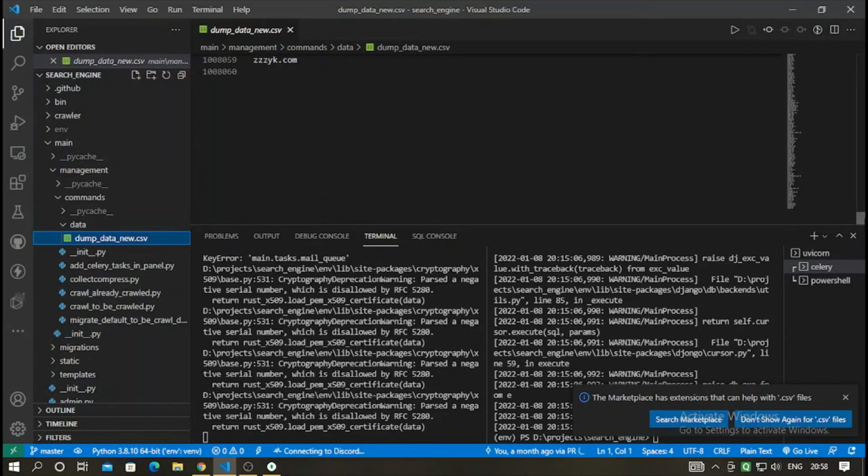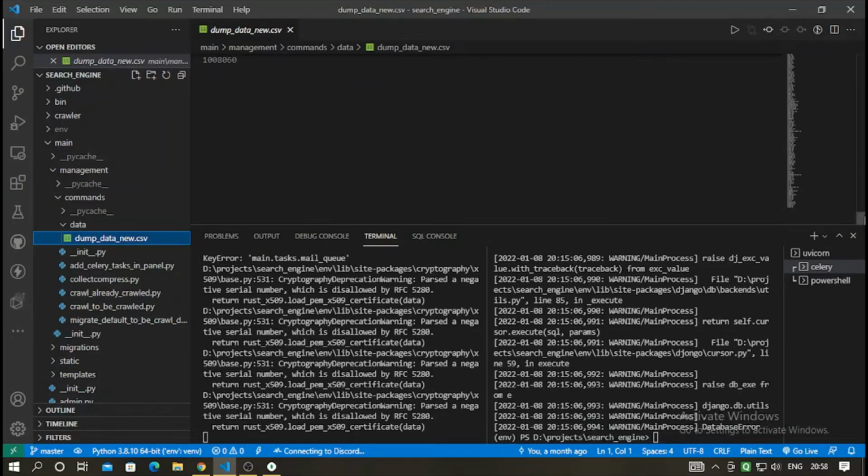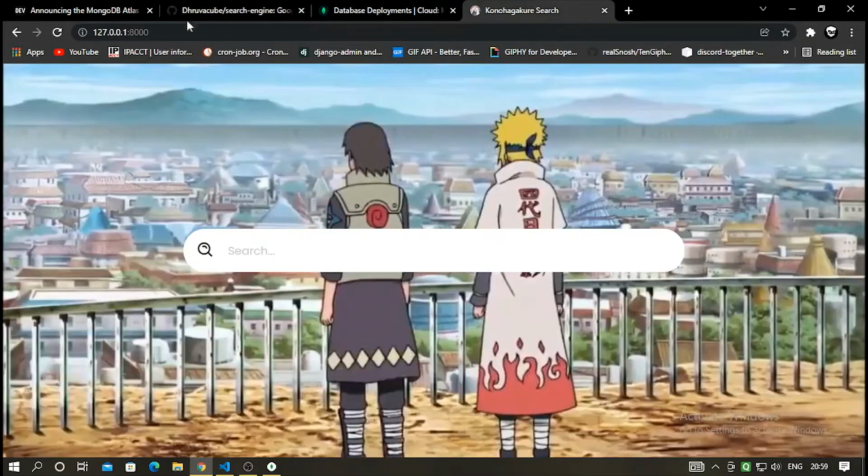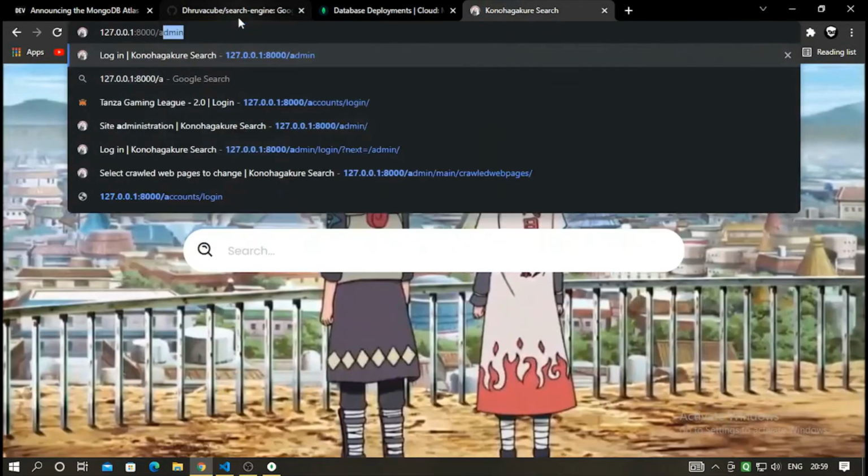So if you wish to, and you have enough computing power, you are most welcome to do so by just entering this command, and it would go ahead and be stored here.